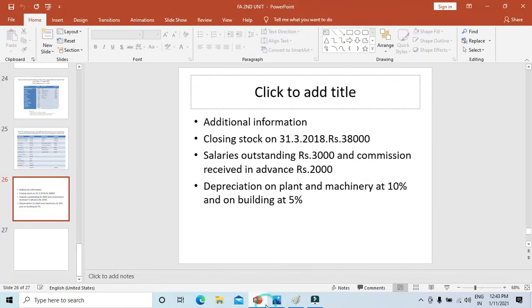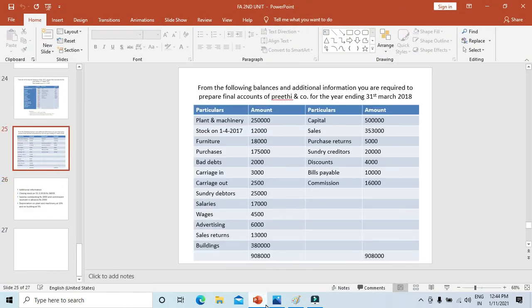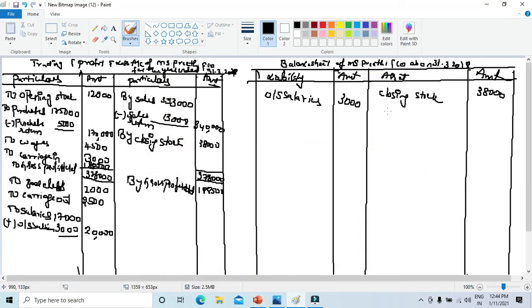So here plant and machinery 2,50,000. So let's take that. Plant and machinery, it will go on the balance sheet asset side. Plant and machinery is 2,50,000 minus depreciation on plant and machinery 10%. 10% will come to 25,000. 2,50,000 minus 25,000, in the outer column it will be 2,25,000.